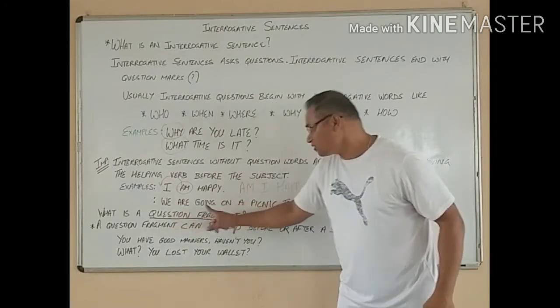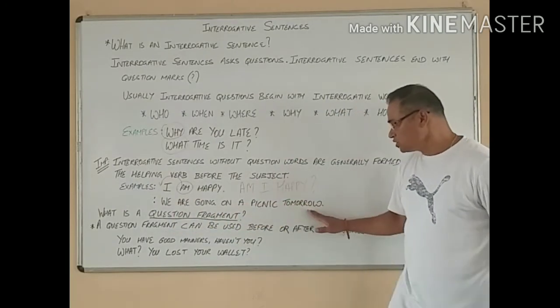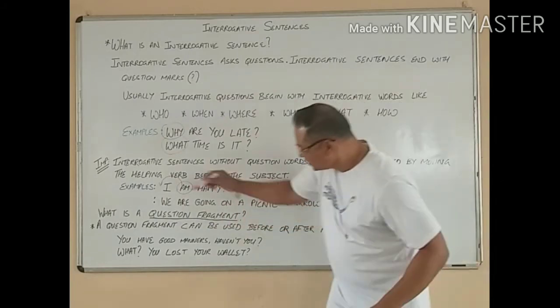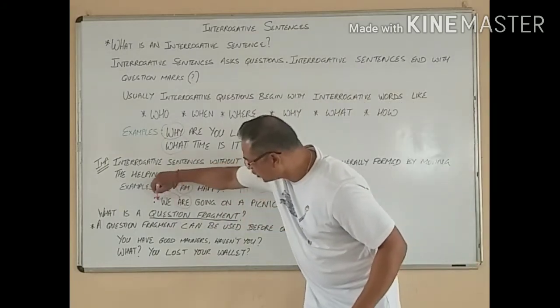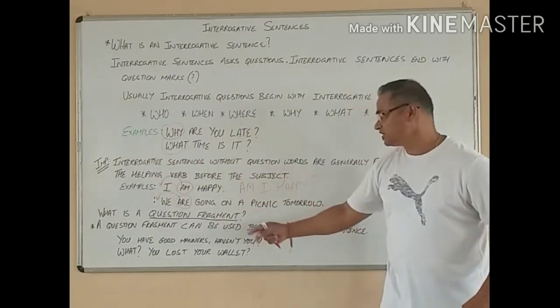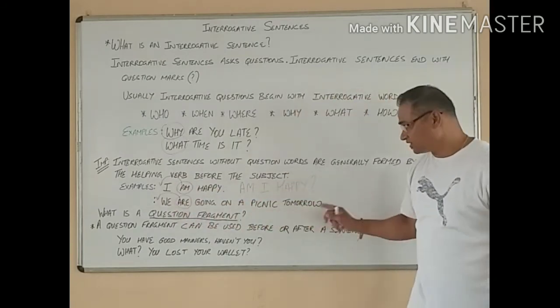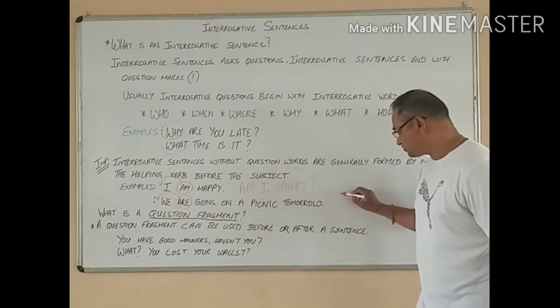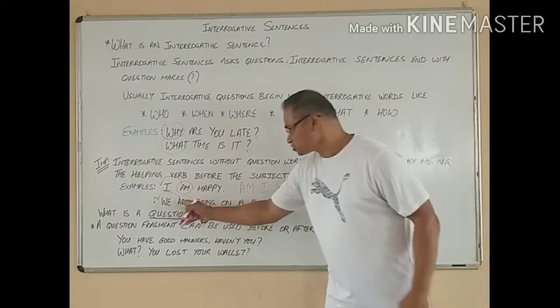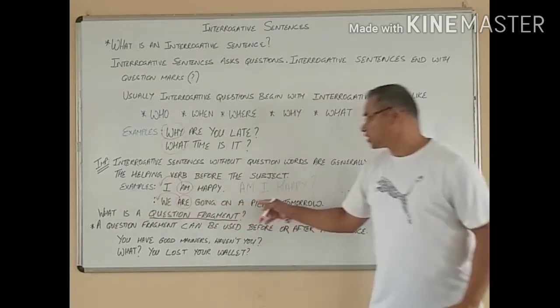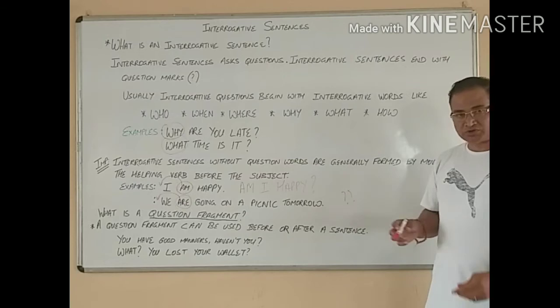Likewise, we are going on a picnic tomorrow, and are we going on a picnic tomorrow? If we move this before the subject, then we'll have a sentence here which will be called an interrogative sentence, and at the end of this we'll have to use question marks. So we have the helping verb coming in front and say, are we going on a picnic tomorrow, with a question mark.